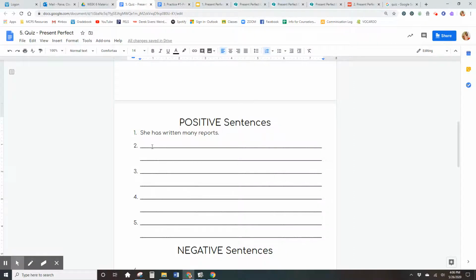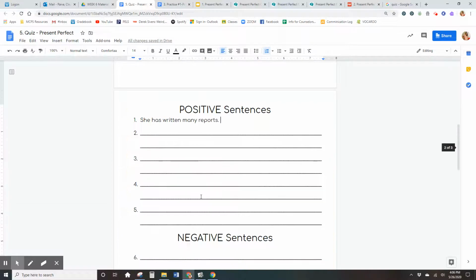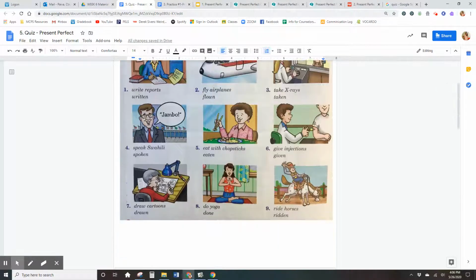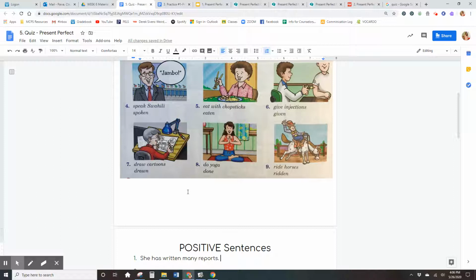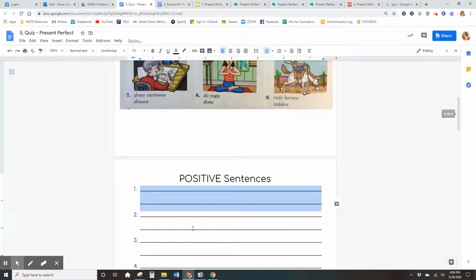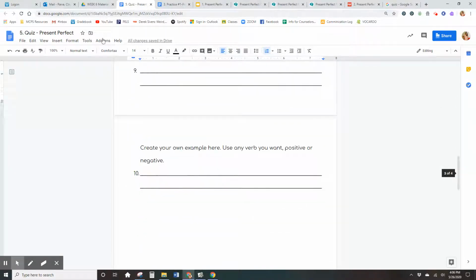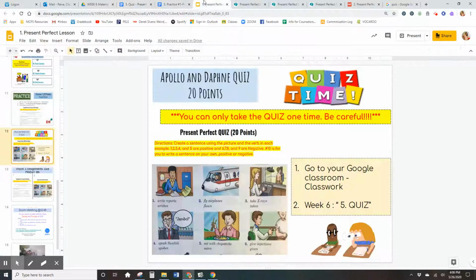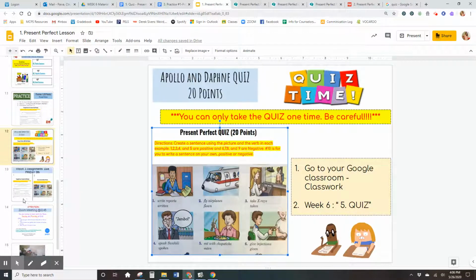Then I'm going to go to number 2 and do number 2, number 3, number 4, and so on. That is it for the quiz. I have to look at the picture and the sentences, and number 10 is one that you have to create on your own. That's it.